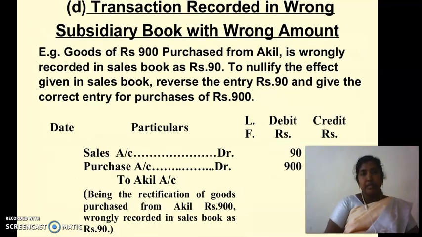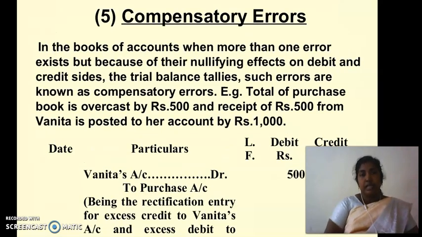The fourth one is transaction recorded in wrong subsidiary book with wrong amount. For example, goods of rupees 900 purchased from Akhil is wrongly recorded in sales book as rupees 90. To nullify the effect given in the sales book, reverse the entry of rupees 90 and give the correct entry for purchase of rupees 900. For example, the journal entry is sales account debtor, purchase account debtor to Akhil's account, amount 990.